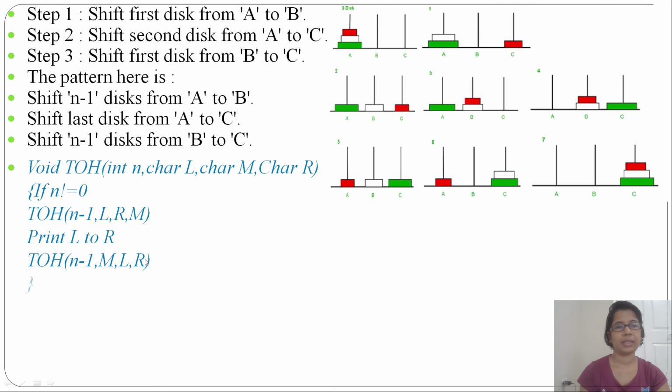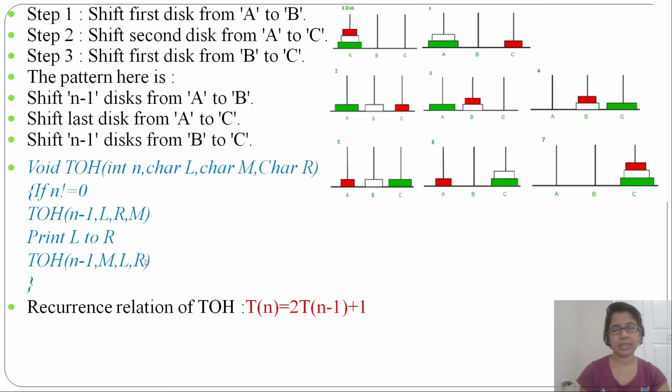So what will be the recurrence relation for this? That will be 2T(n minus 1) plus 1. We will study recurrence relations in algorithms, so for now just remember this. This is T(n), the call you are making, this is T(n minus 1), this is T(n minus 1), and this is 1. So you can say 2T(n minus 1) plus 1. So the recurrence relation for Tower of Hanoi is 2T(n minus 1) plus 1, and the number of moves is 2 power n minus 1.